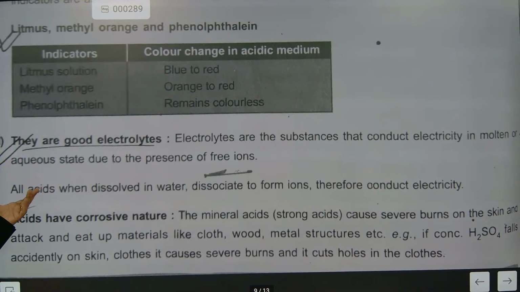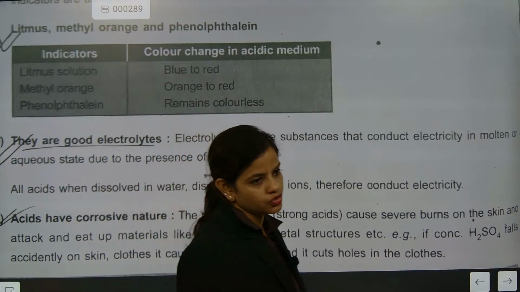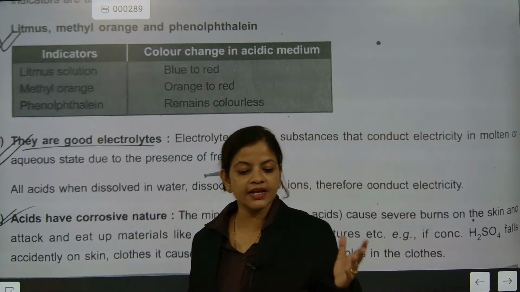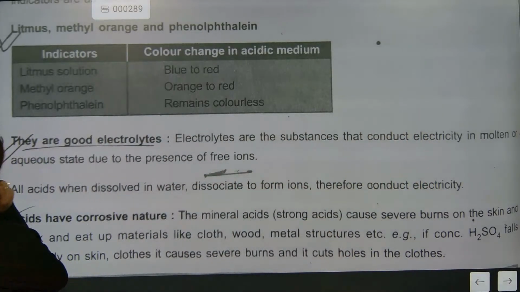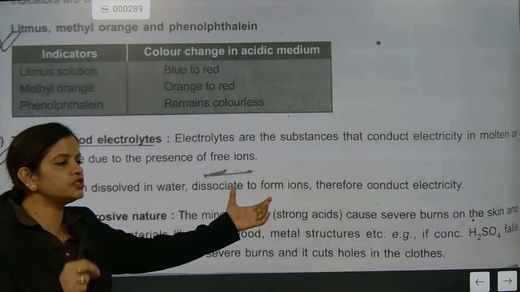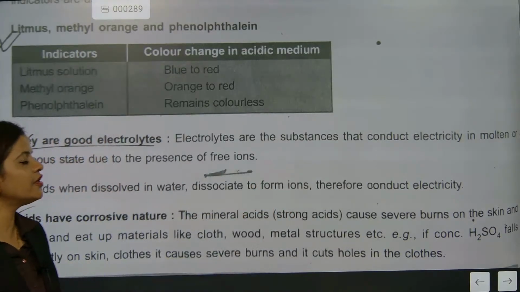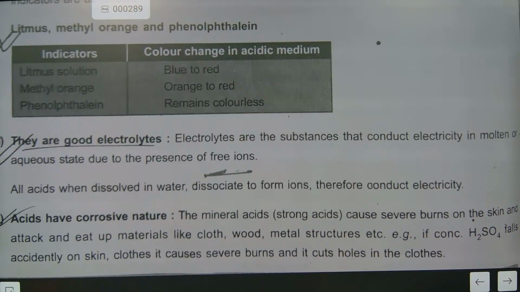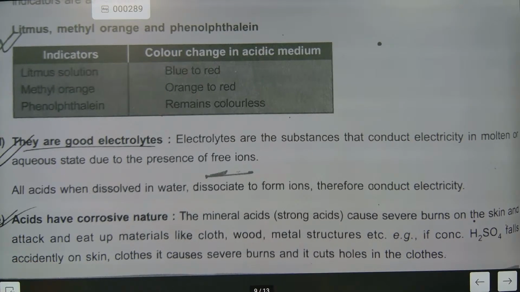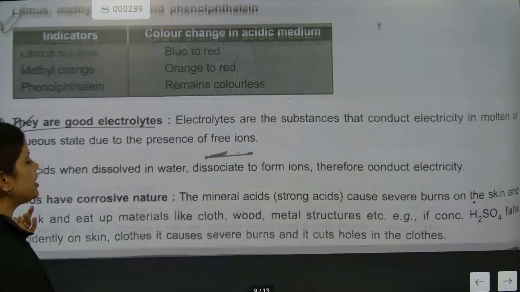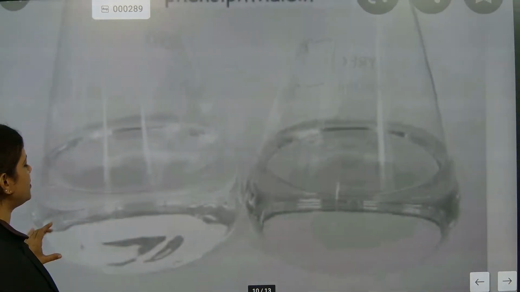Why acids? So these are some chemical properties now. Acids are what? Good electrolytes. Why? Because the moment they are added in water, they dissociate. All acids when dissolved in water dissociate to form ions. So therefore they can conduct electricity. Next, acids have corrosive nature. What is it exactly called, beta? Corrosive nature. Understood? So they can corrode even metals also.